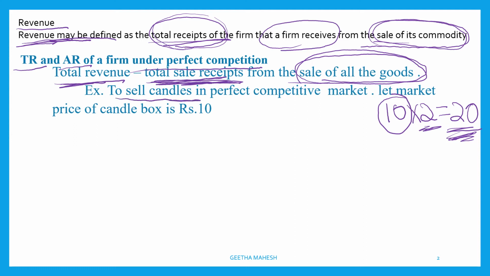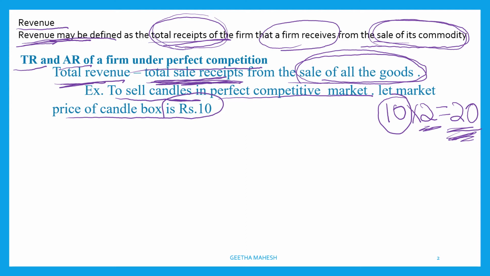To sell candles in the perfect competitive market, let us assume the price of a candle box is 10 rupees. So each candle box price is 10 rupees. That is the market price, and we know under perfect competition all firms are price taking firms and there will be a single price or uniform price.